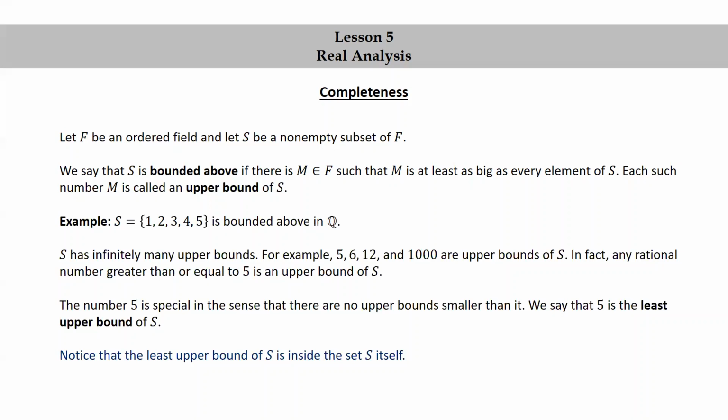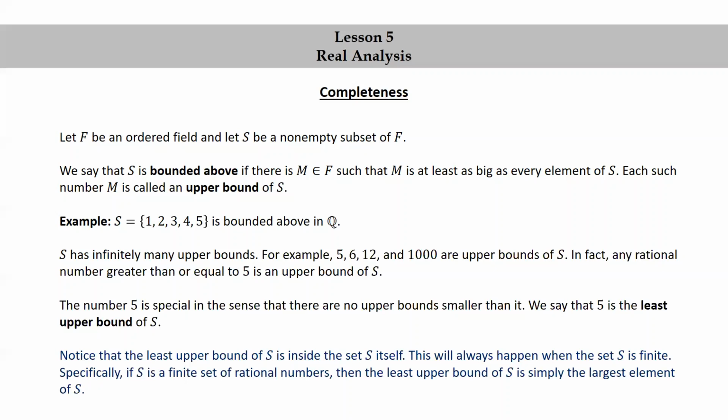Notice that the least upper bound of S, in this case, is inside the set S itself. This will always happen when the set S is finite. Specifically, if S is a finite set of rational numbers, then the least upper bound of S is simply the largest element of S.